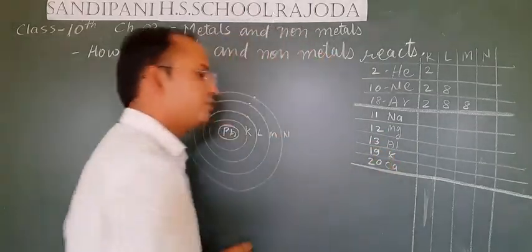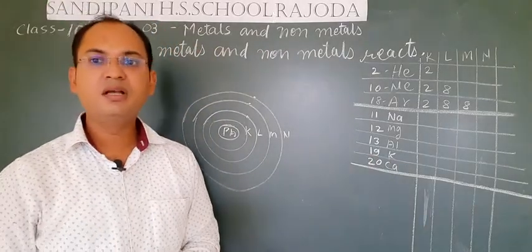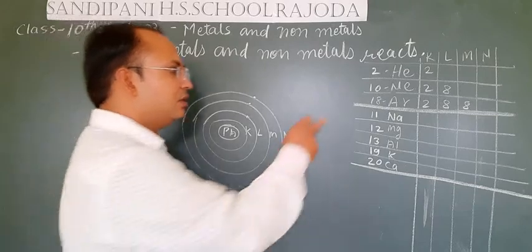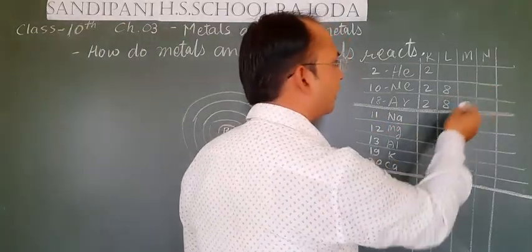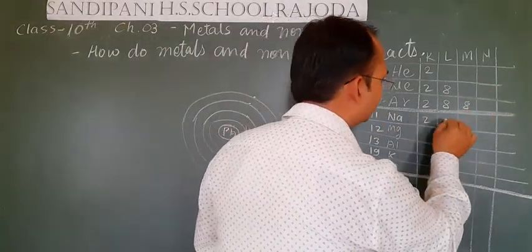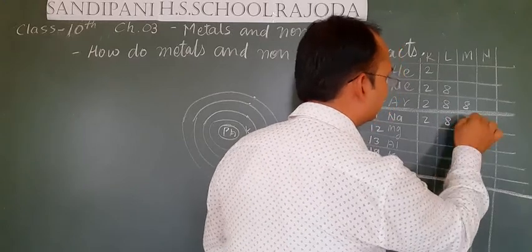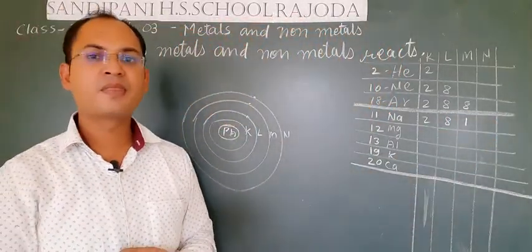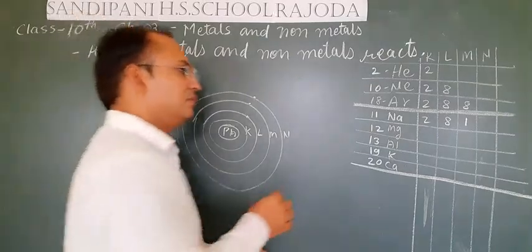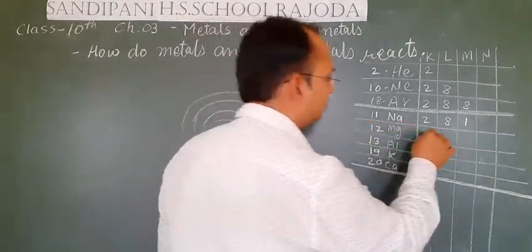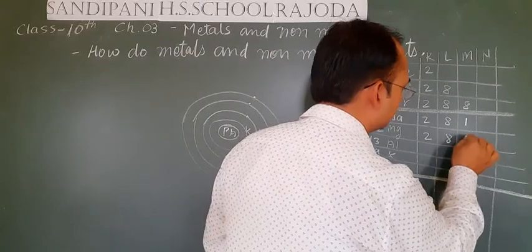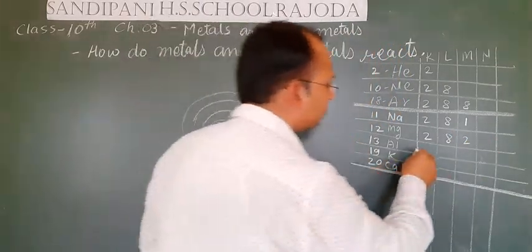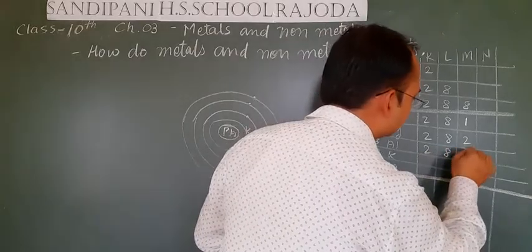Now if we see their electronic configuration, the 11 electrons of sodium are distributed as 2, 8, total 10, and 1 remains in the M shell. Magnesium has 12 electrons: 2, 8 and 2. In the same way aluminium, 13: 2, 8, 3.